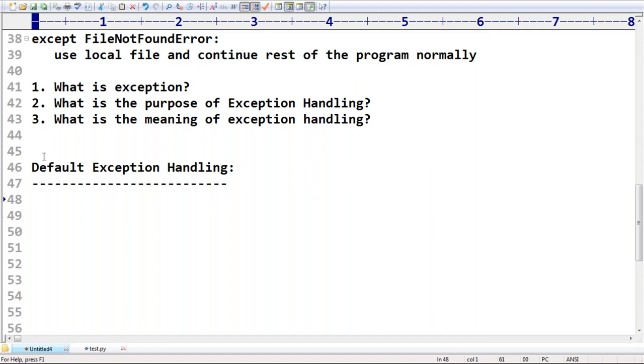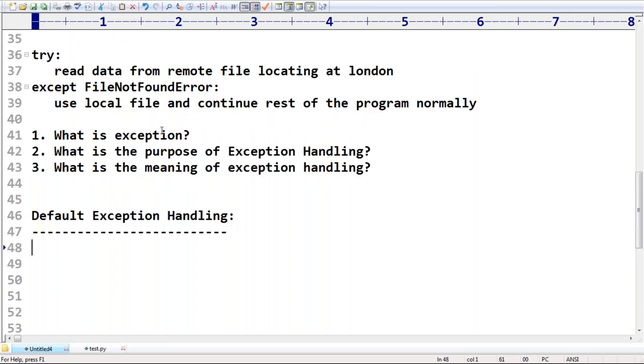Every exception in Python is an object, sir. Remember this one. Even in Java it's applicable. For every exception type, the corresponding classes are available. So in Python, everything is an object. Even an exception is an object, even an error is an object only. For every exception, the corresponding runtime classes are available, right? Remember that.